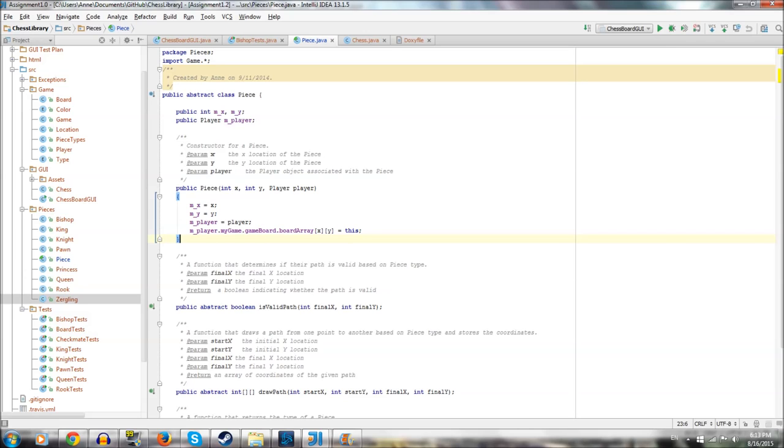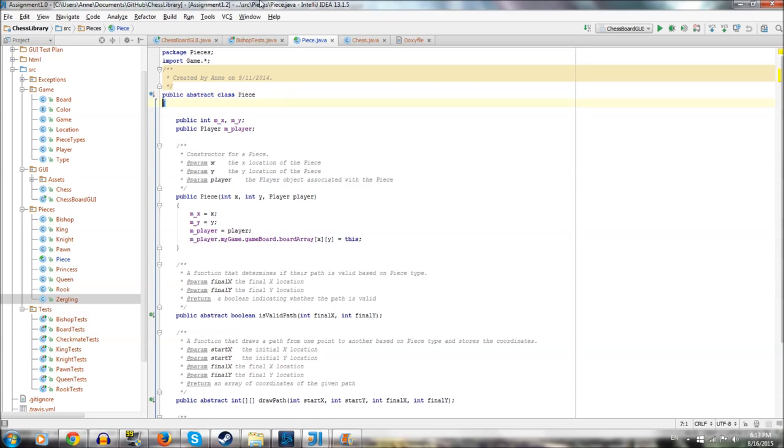Now the next thing I'm looking at are these brackets. See how my brackets are not consistent? Now personally, I like doing my brackets this way. IntelliJ, which by the way, I'm using IntelliJ and I highly recommend it. If you're a student, you can get the Ultimate Edition for free. I am using the Ultimate Edition.